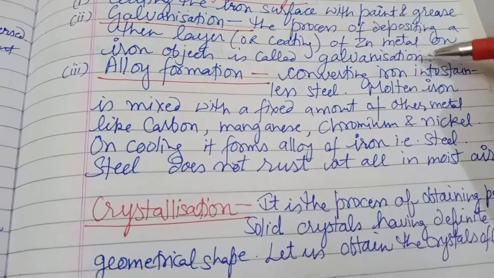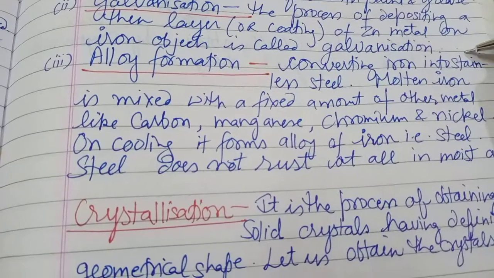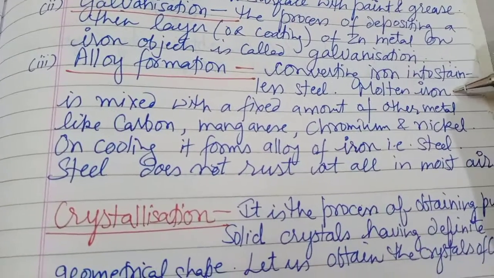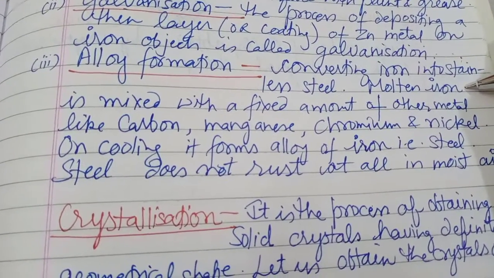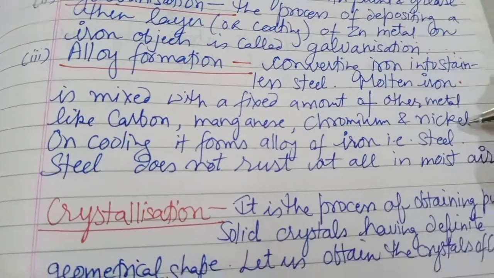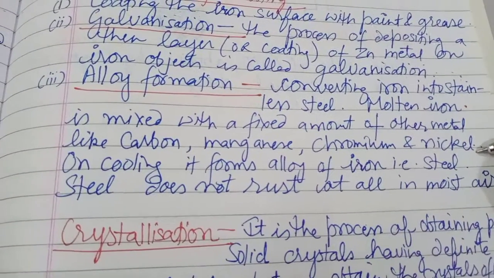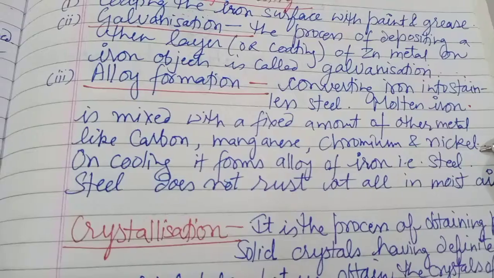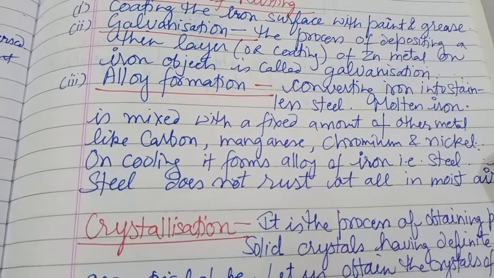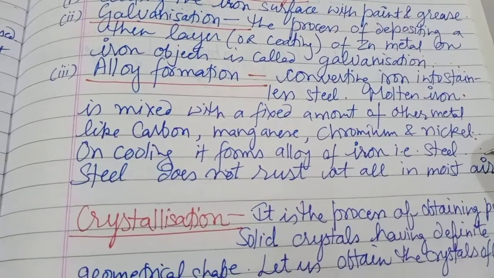Alloy formation. What do we do in alloy formation? Converting iron into stainless steel. Molten iron is mixed with fixed amounts of other substances like carbon, manganese, chromium and nickel. Right? On cooling, it forms an alloy of iron, that is stainless steel. Steel does not rust at all in moist air. Or we can say that alloy formation is mixing of a metal with another metal.